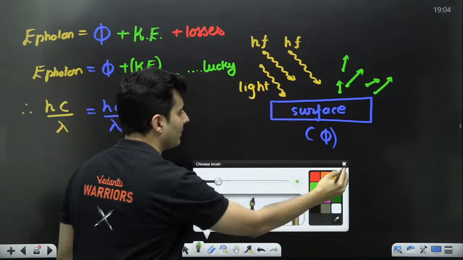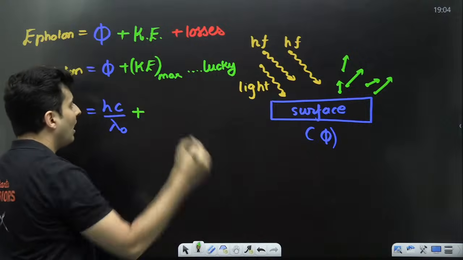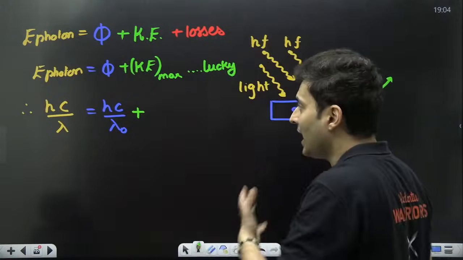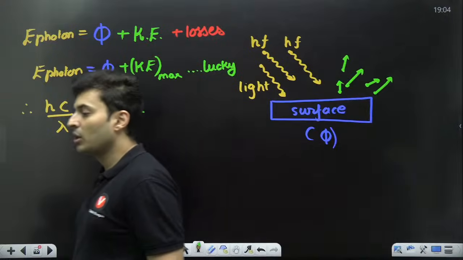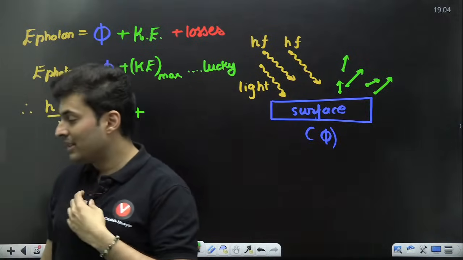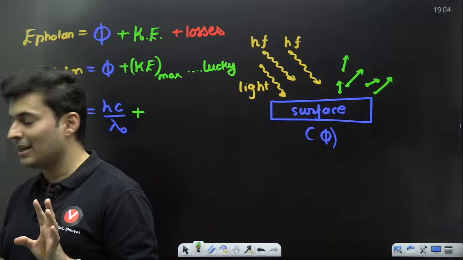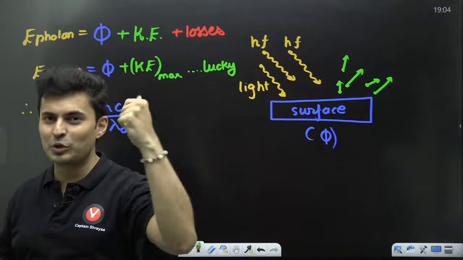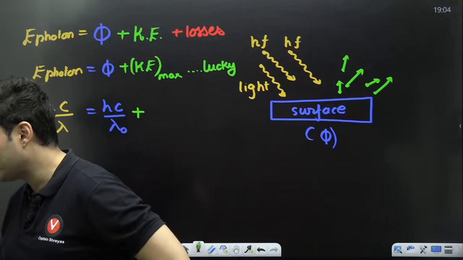Now the last thing, how do I know how much is the kinetic energy of that luckiest electron? So we will be solving a problem like that. You will see that frequency and kinetic energy are not directly proportional because there is a constant in between. So you will be seeing a problem very soon like that.